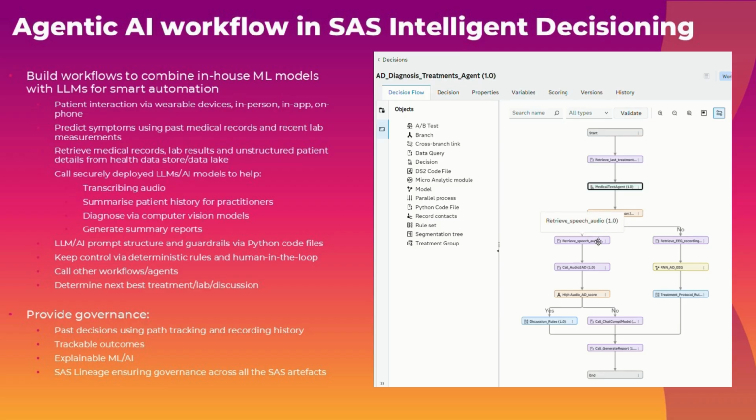If the last touchpoint was less than 2 months ago, we collect speech from our patient. The recorded audio is being sent to an LLM for transcription and audio analysis of symptoms. Based on this audio, an Alzheimer audio score is passed back. If this risk score is high, the patient will be involved in a discussion with the practitioner, which is determined by a rule set. Otherwise, a chat completion model is called, with a prompt suitable to produce an assessment of symptoms based on the semantics of the customer speech. Finally, another LLM is called to generate a summary report.